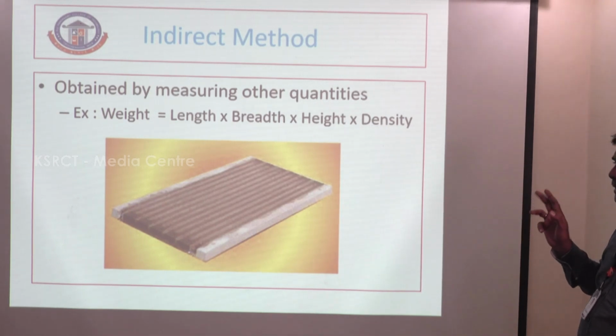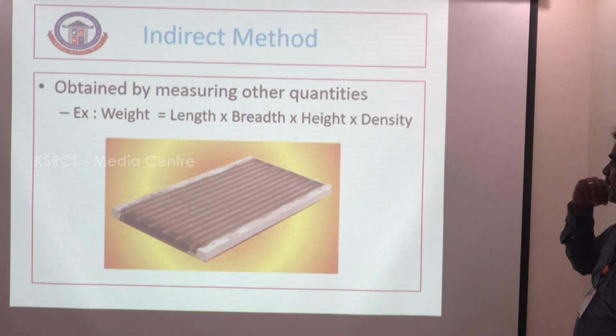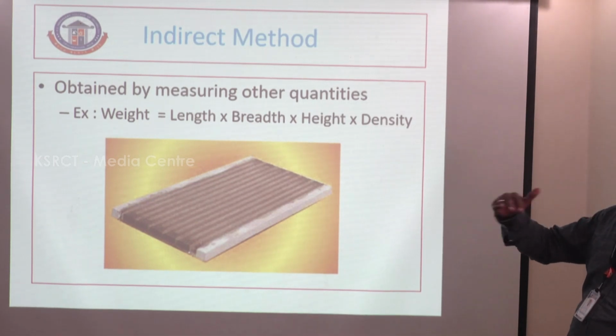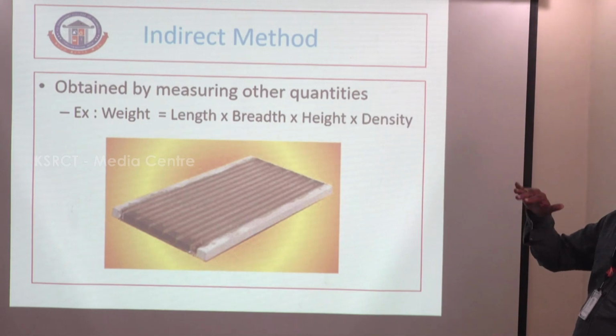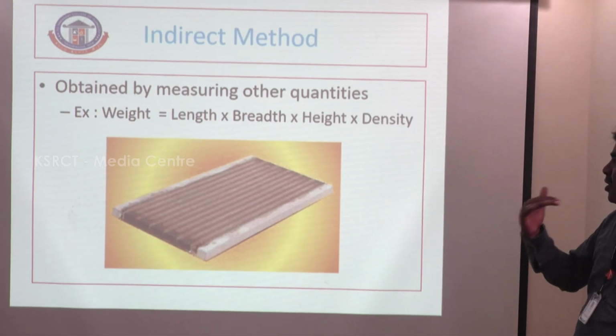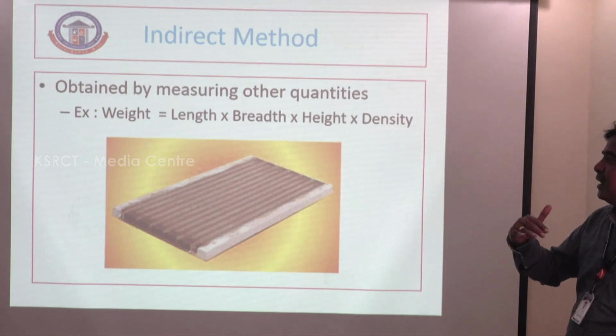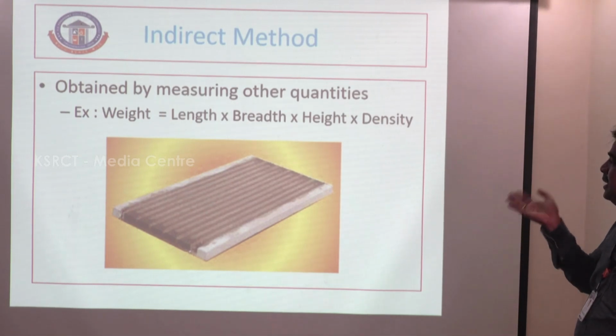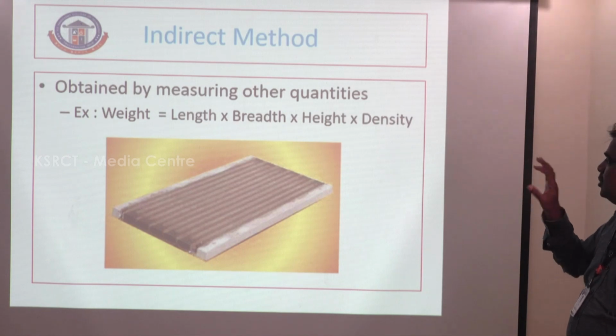Length, breadth and height, so multiply by the density. Density varies from metal to metal. For example, mild steel, cast iron, brass, bronze, and gold each have a different value of density. So multiply by the density to find out the weight.